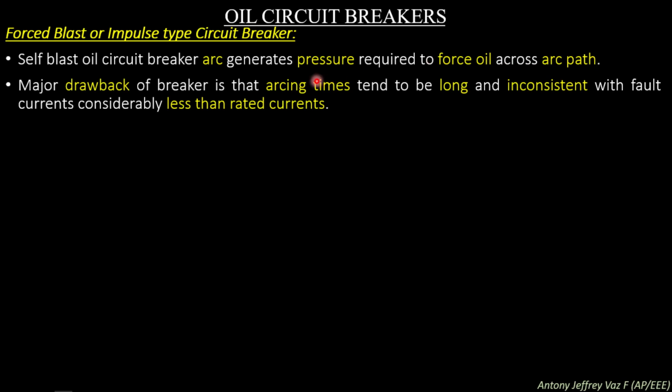Forced blast or impulse type circuit breaker. In self blast oil circuit breakers, the arc generates the pressure required to force oil across the arc path. The major drawback of this breaker is that arcing time tends to be long and inconsistent with fault current considerably less than rated currents. Since the above circuit breaker has a very long arcing time, this drawback needs to be rectified